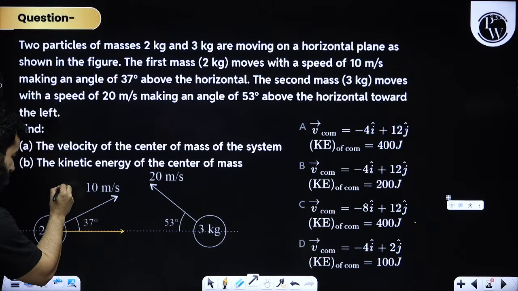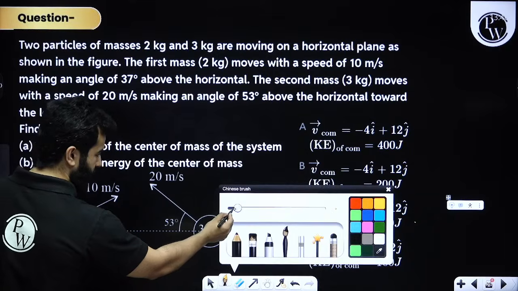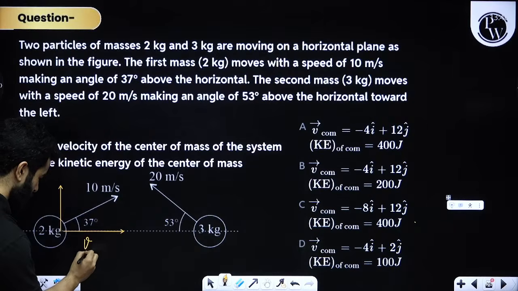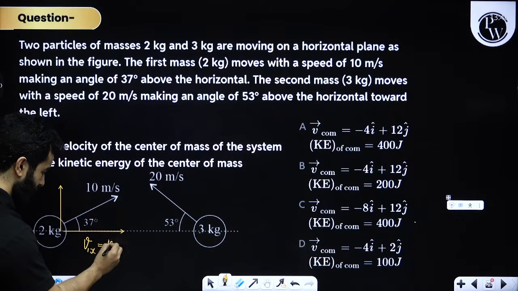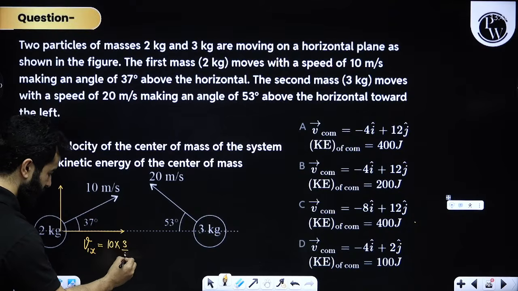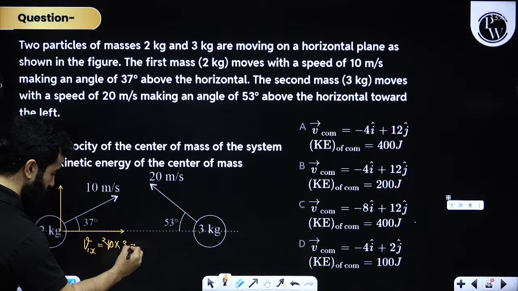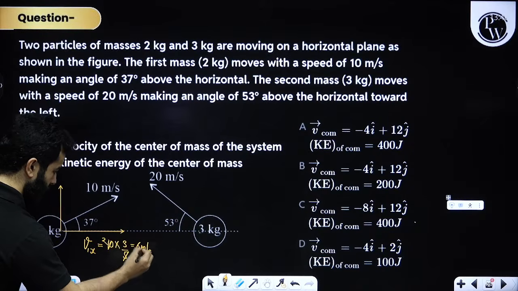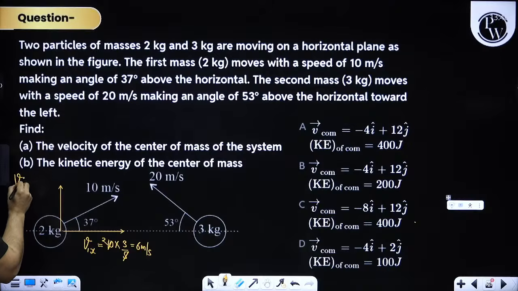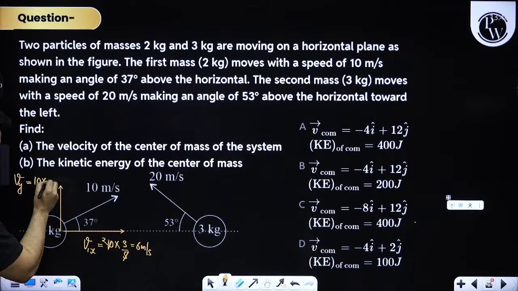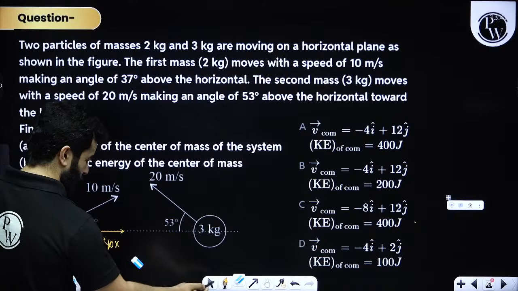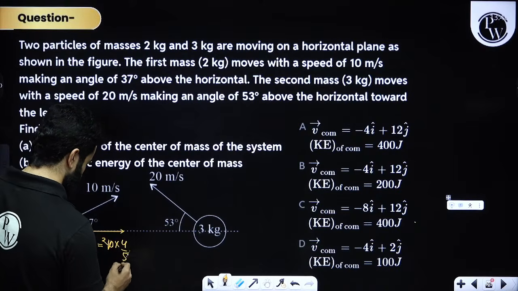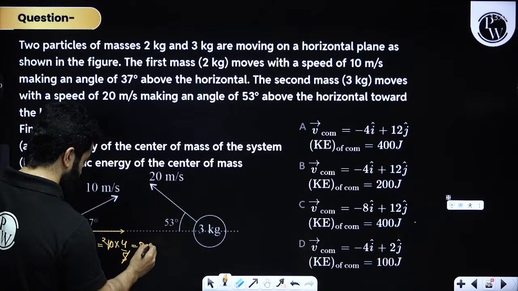Let's say this is your particle 1. So this will be v1 along the x-axis. This will be 10 into cos 37, which is 4 by 5, so this is 8 meter per second.